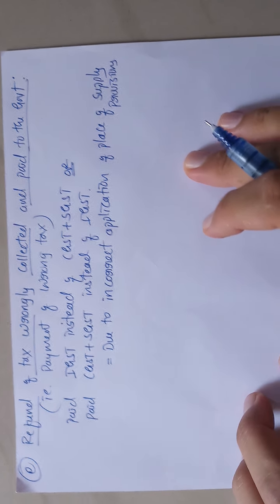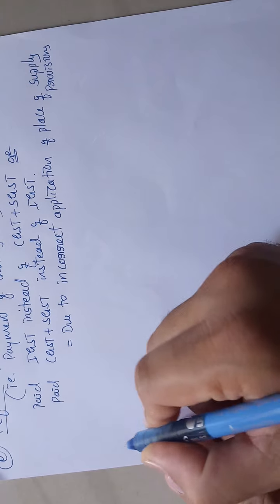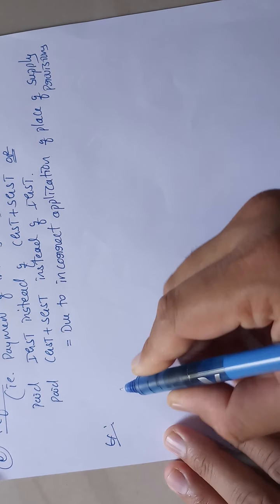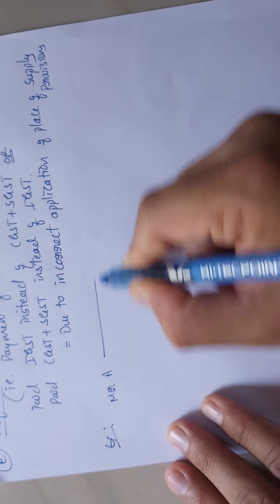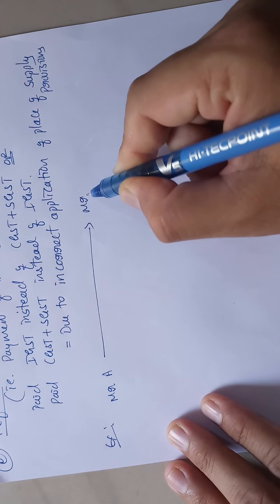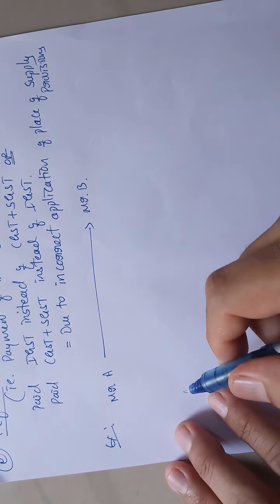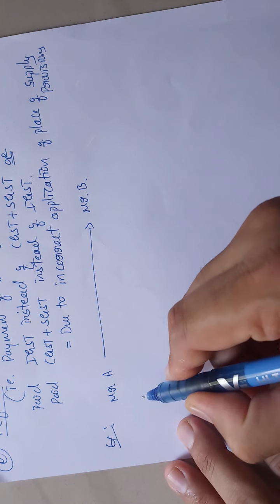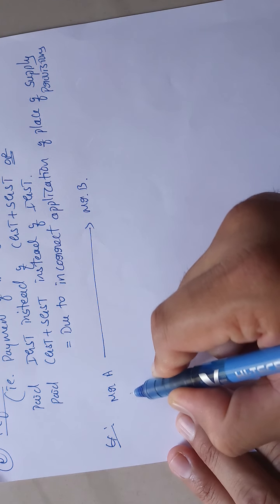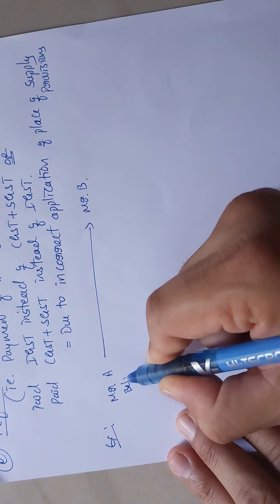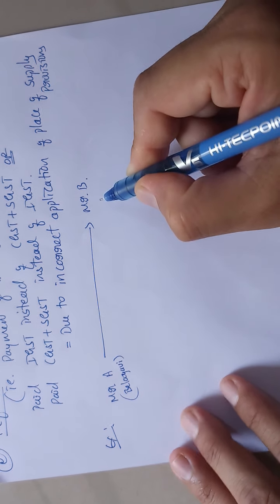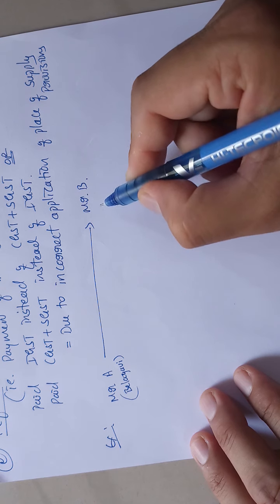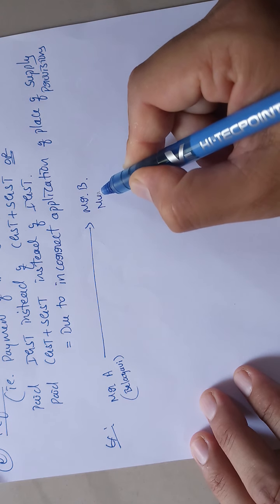Let's explain this with an example. Mr. A supplies goods to Mr. B. Suppose Mr. A has business in Belagavi and Mr. B has business in Mumbai.